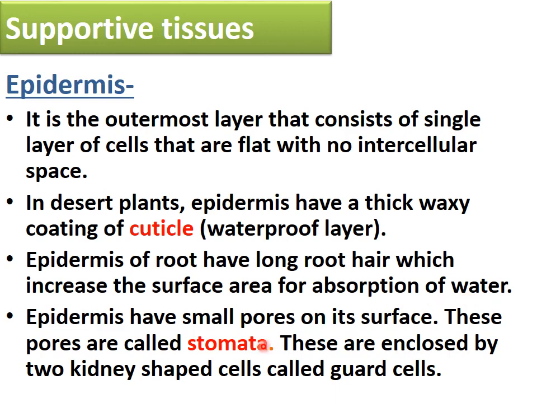Now if I consider the epidermis of the leaf, it has small pores. Pores means holes. So they have small pores on its surface. And what are these pores called? These pores are called stomata. And these are enclosed by two kidney-shaped cells which are called guard cells.